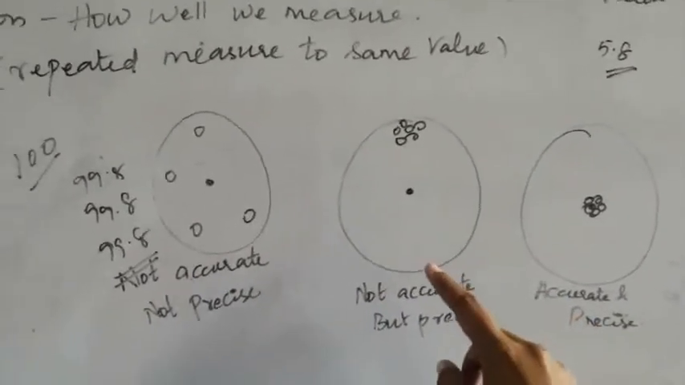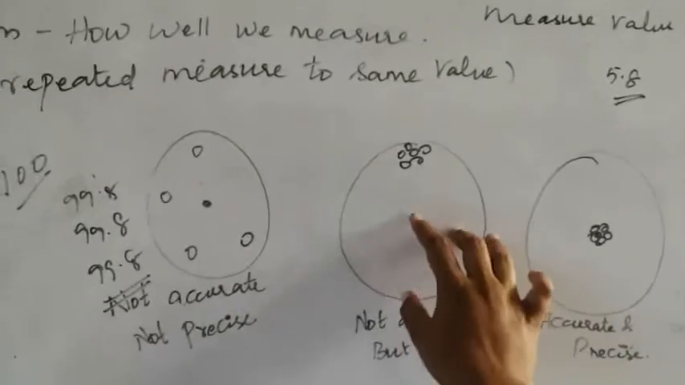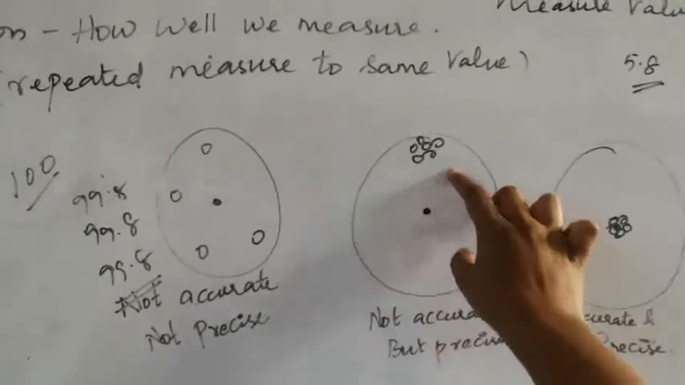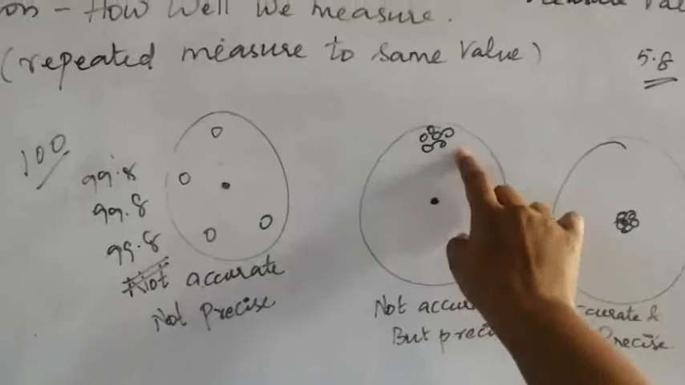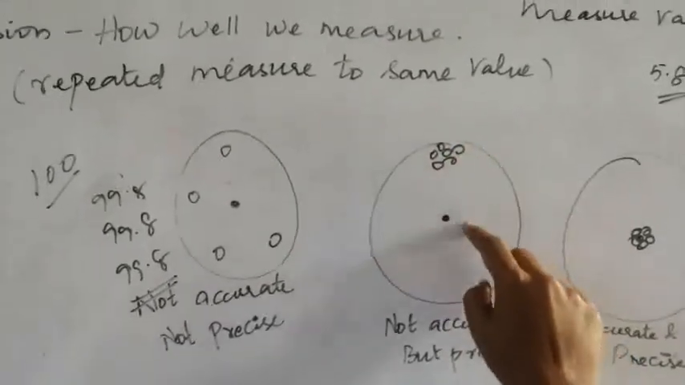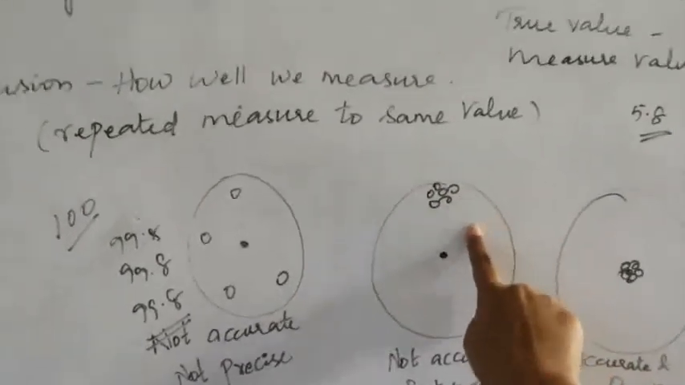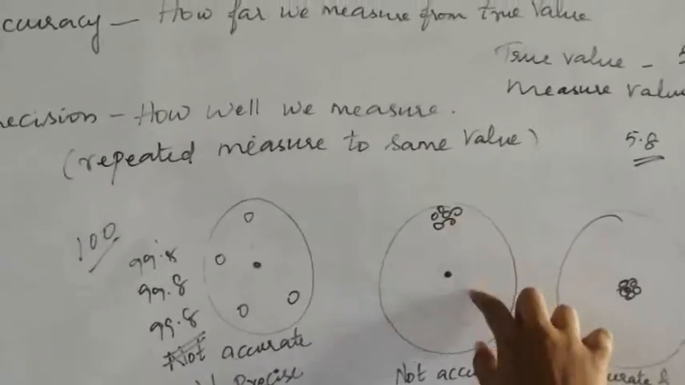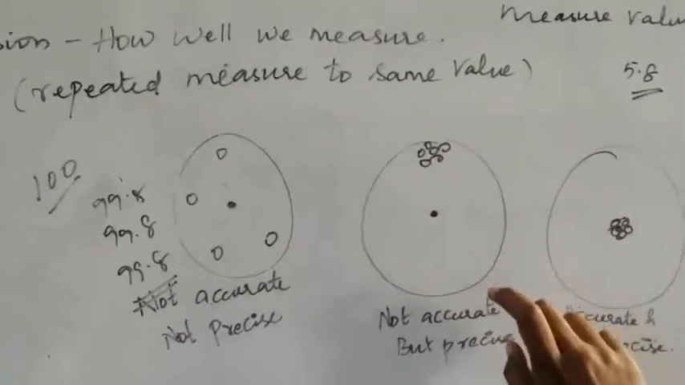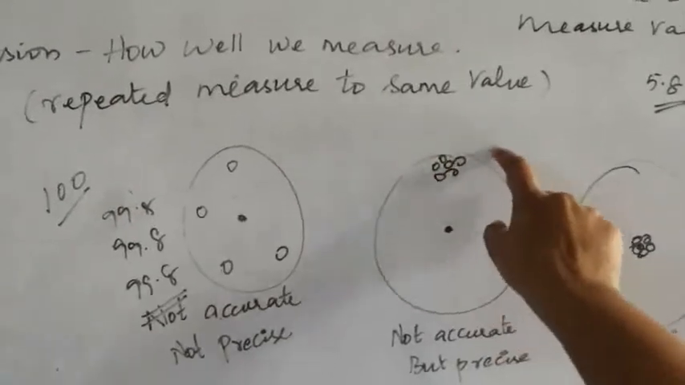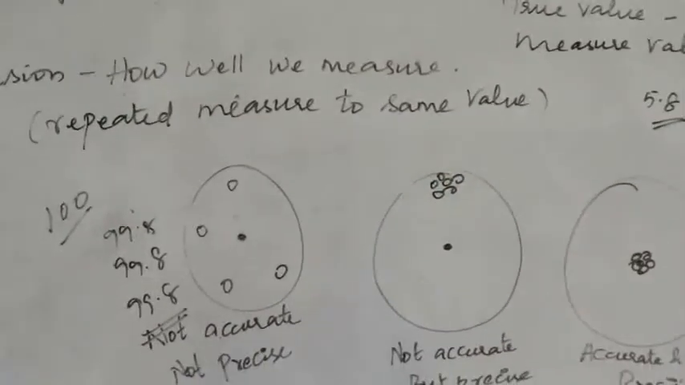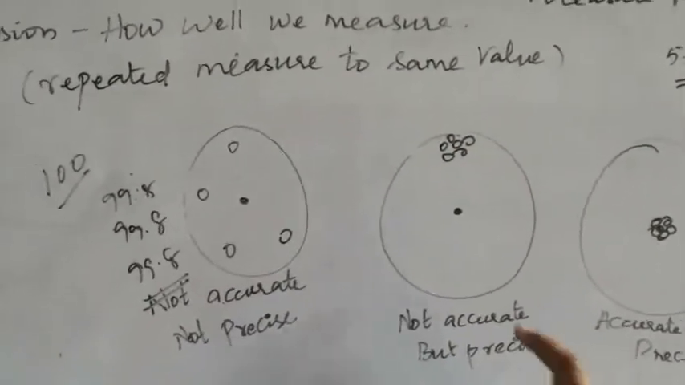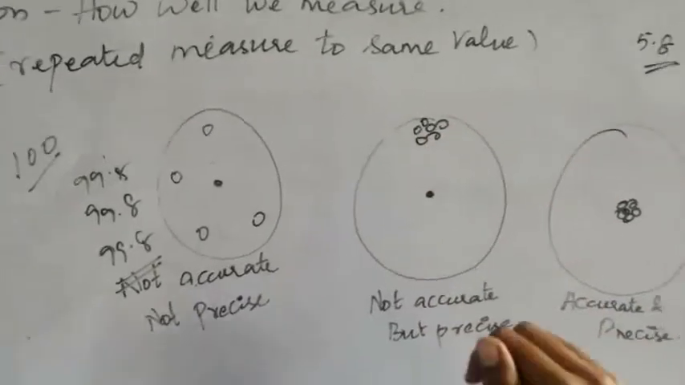In the second case, you can see that this is the actual target point. You have more deviation from the actual target point. These are the gunshots, so there is more difference. So this is not accurate. But you can see that all the repeated shots are focused on mostly the same point. So it is somewhat precise.